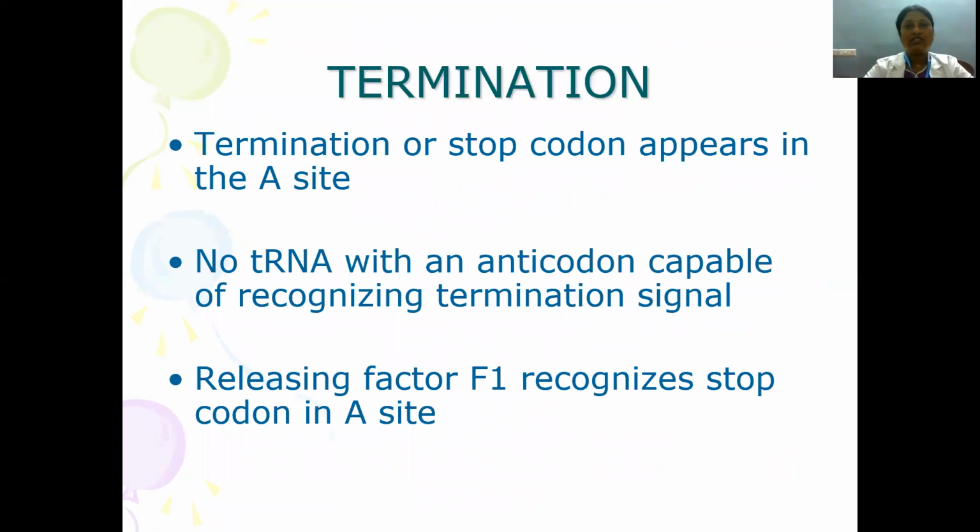The third and final step of translation is termination. Termination happens when a stop codon appears in the A site. So no tRNA with an anticodon will be available for recognizing the termination signal. The release factor will recognize the stop codon in the A site.